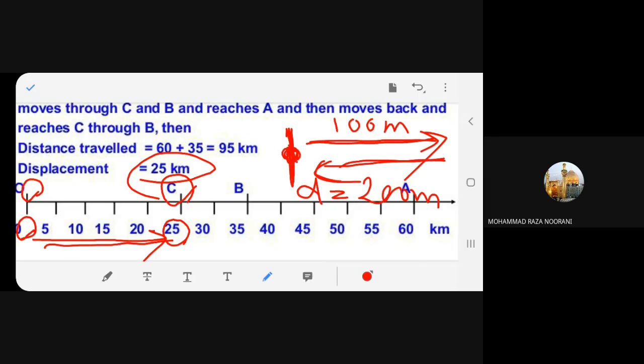But this person started with the swimming, and then he comes back again over here, to the same position. What is the displacement? This is the shortest distance, remember that. So this is the initial and this is the final. So what is the displacement?